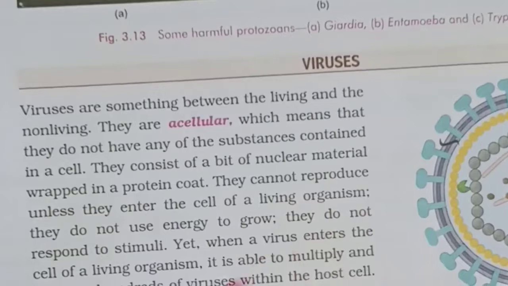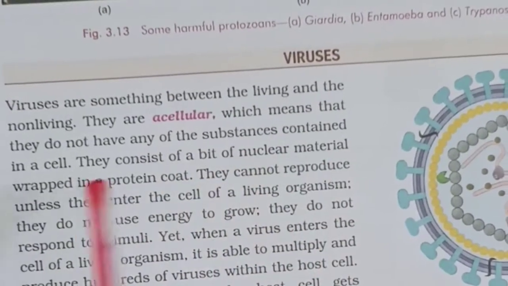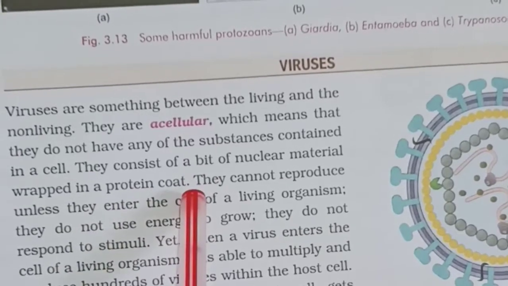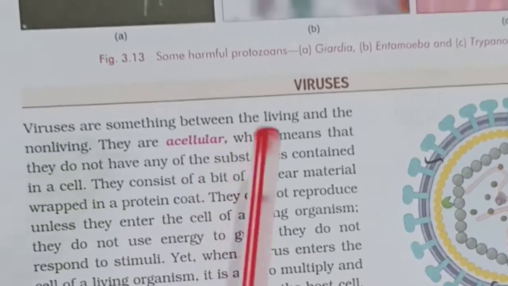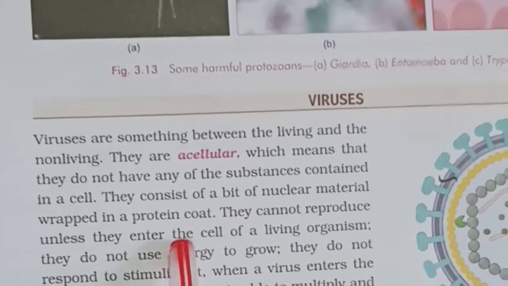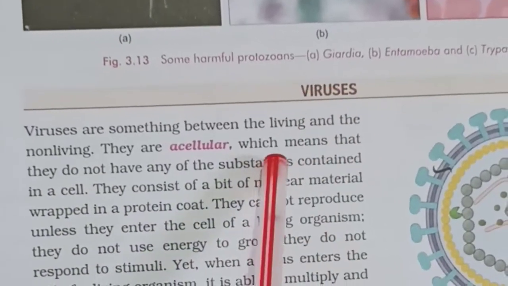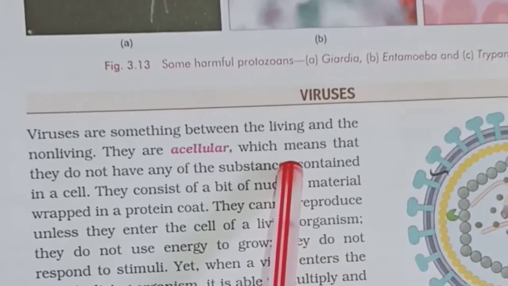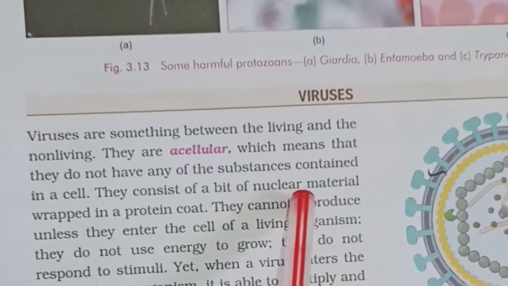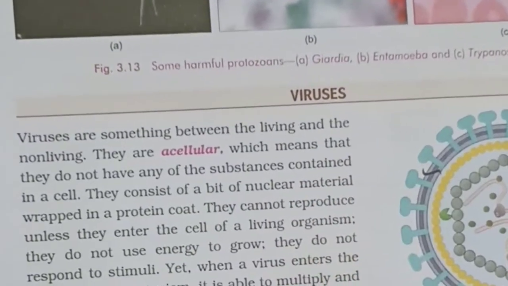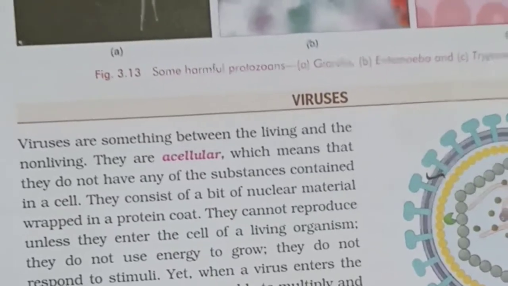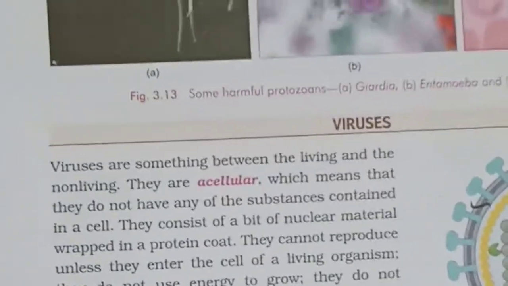Then what do they consist of? They consist of a bit of nuclear material wrapped in a protein coat. So we can say that they show the characteristics of both living and non-living. Therefore they are neither totally living, nor fully non-living. They are so small that they cannot be seen by a light microscope. So how do we see them? We see them with the help of an electron microscope.